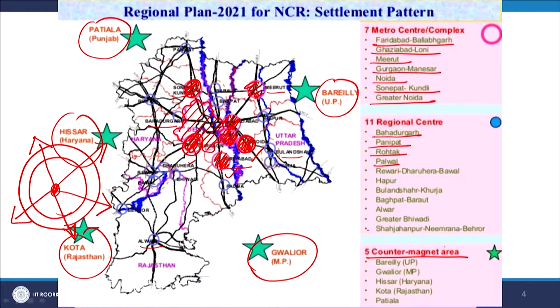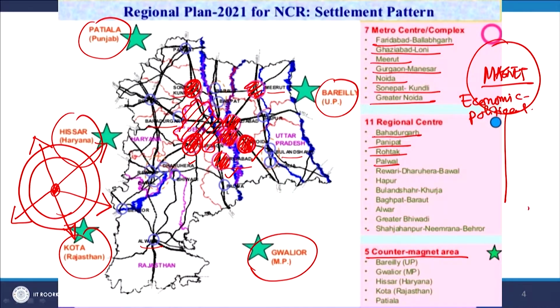So, the concept of counter magnet is that if Delhi or any city is acting as a magnet in terms of economic, political importance and physical development also, there could be a system of counter magnets to supplement the importance and the development of the magnet, similar to the theories we discussed in the last lectures.